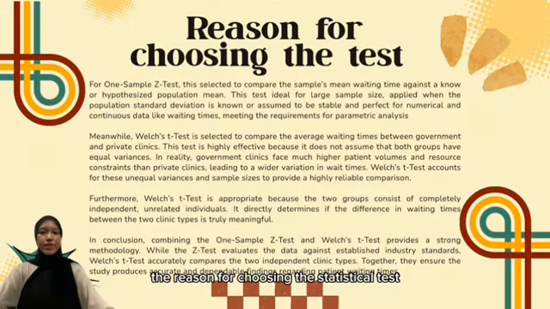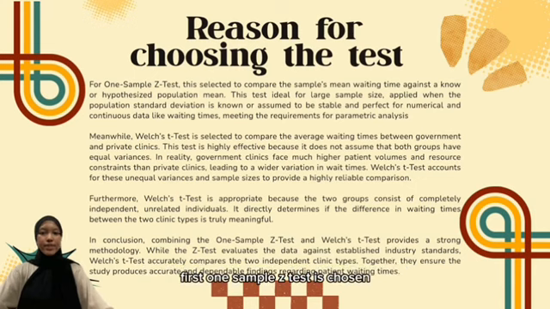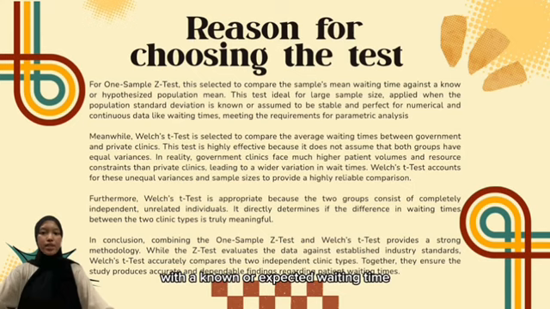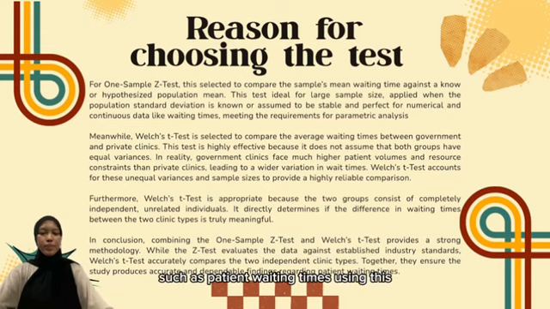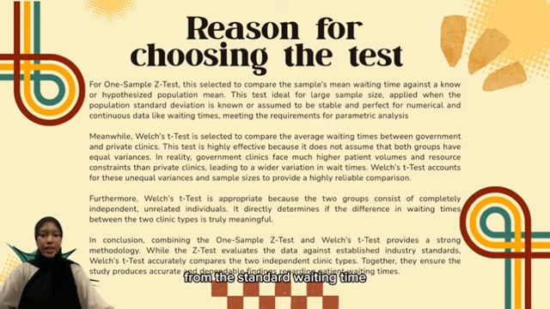Next, the reason for choosing the statistical tests used in this study, which are the one-sample Z-test and Welch's t-test. First, the one-sample Z-test is chosen because it helps compare the sample mean waiting time with a known or expected waiting time. This test is suitable when the sample size is large and the data are numerical, such as patient waiting times. Using this test, we can determine whether the actual waiting time is significantly different from the standard waiting time.